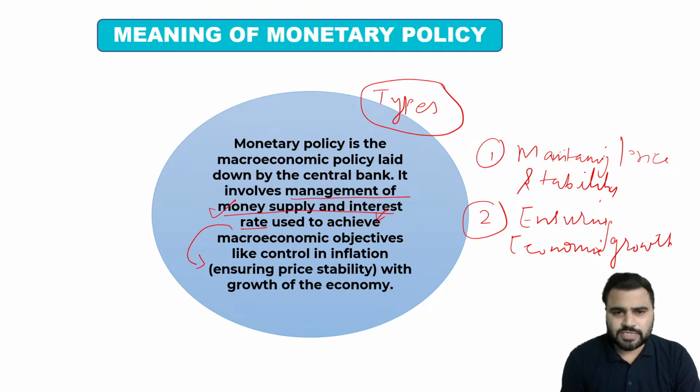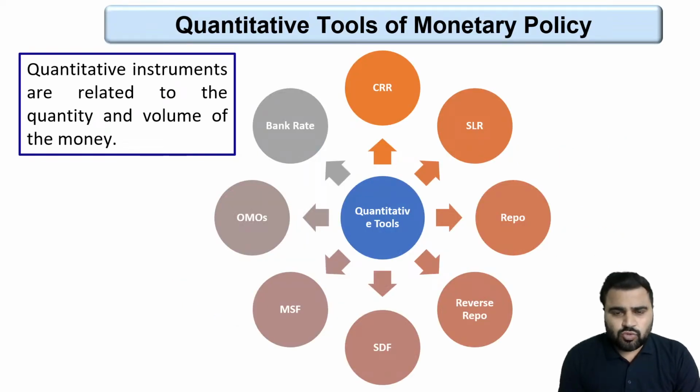We have discussed multiple tools as well. So friends, in order to manage money supply and interest rate in the economy, RBI has different weapons, or we can say different tools. These are the tools that RBI uses to manage credit supply as well as the interest rate in the economy. The tools we have already covered are cash reserve ratio, SLR, repo rate, reverse repo rate, standing deposit facility, marginal standing facility, then bank rate and open market operations. We have already discussed these in our previous sessions. They are known as quantitative tools of monetary policy.